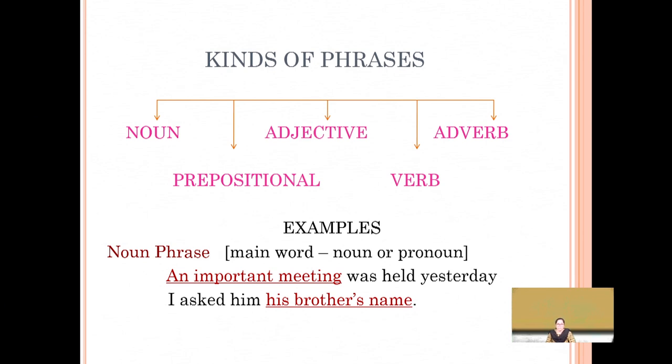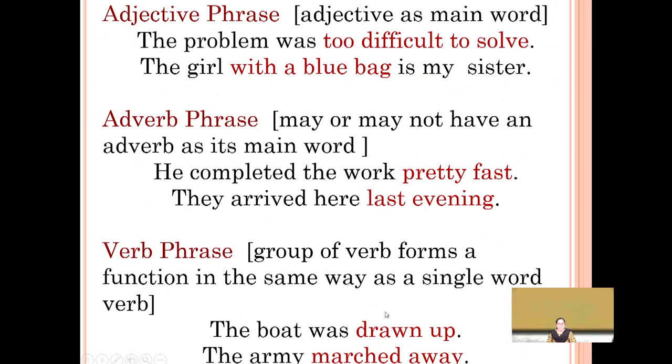An important meeting was held yesterday. So an important meeting, as underlined and written in red color, indicates that this is the noun phrase. I asked him his brother's name. Now his brother's name is the noun phrase in this sentence.